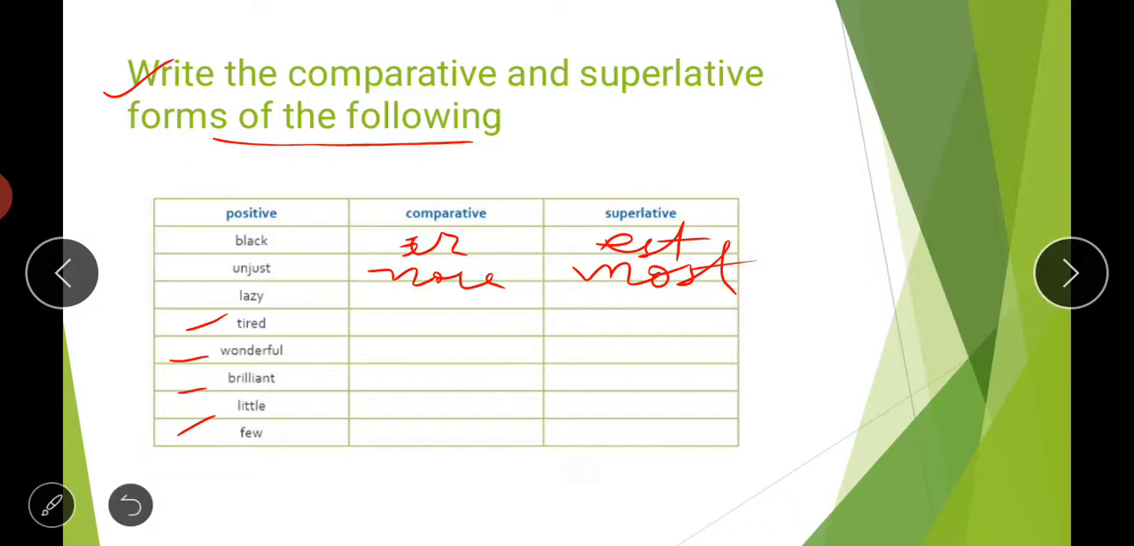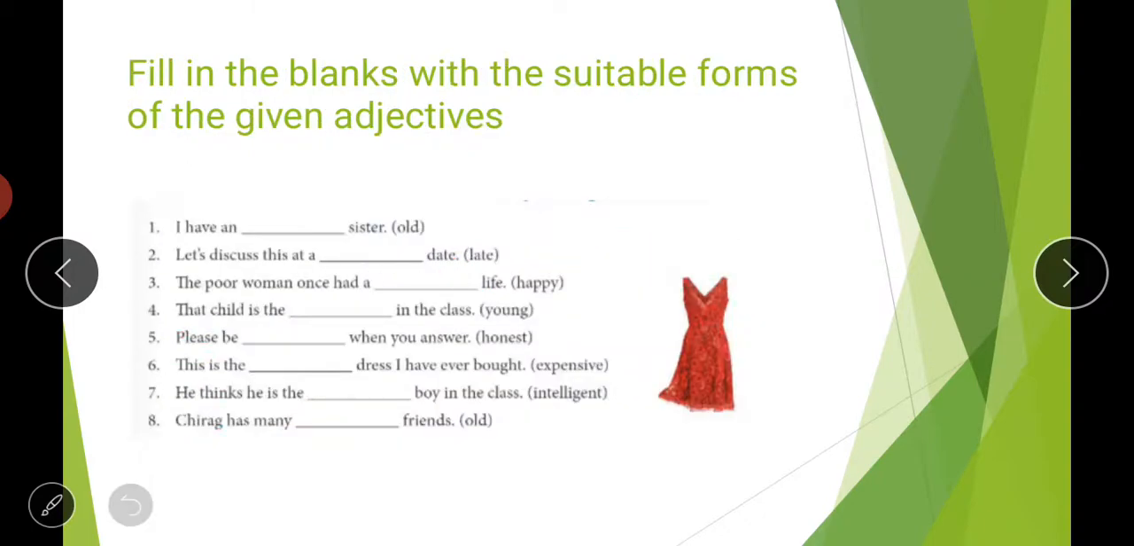So like this: beautiful, more beautiful, most beautiful; handsome, more handsome, most handsome. So like this you will use the comparative and superlative forms. Try to solve this exercise and later on you will get the answer key also, so don't worry about anything. Then comes your next exercise. Here also fill in the blanks with suitable forms of the given adjectives. The adjectives are already given in brackets along with the blanks, and you have to fill the blanks with the correct form of the adjective, either positive or comparative or superlative.